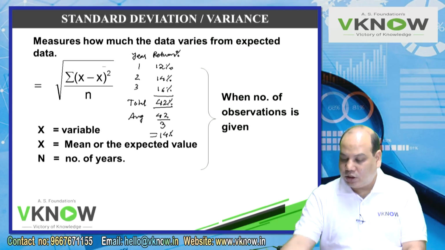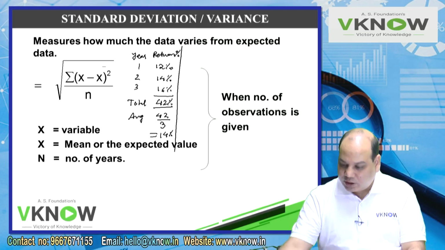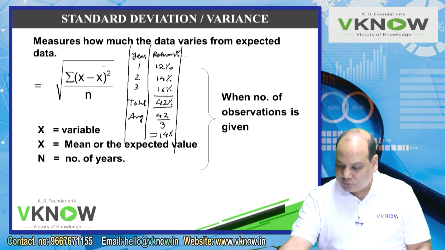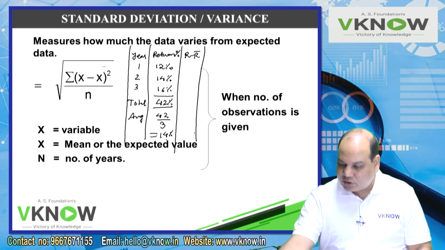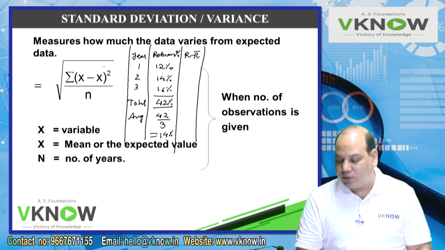But actual returns are different from 14, it's not 14 every time. So now I will calculate deviation. Deviation means deviation from the mean. So this is the return, this is the average return. So I will call it R minus R bar. This is the sign of average return, R bar.